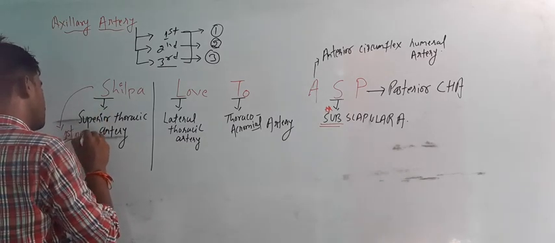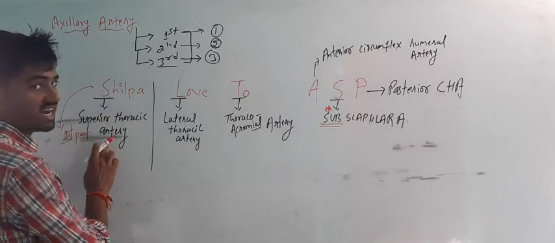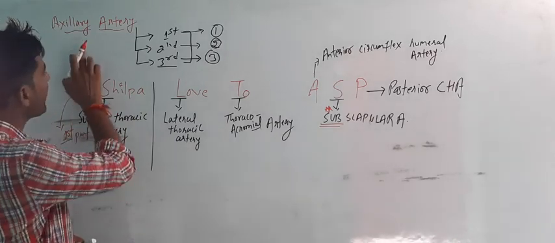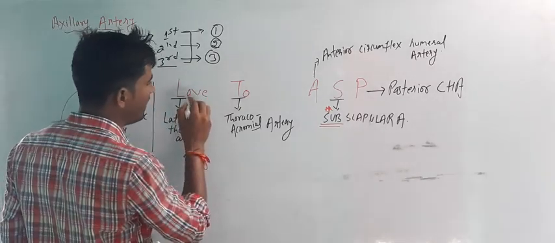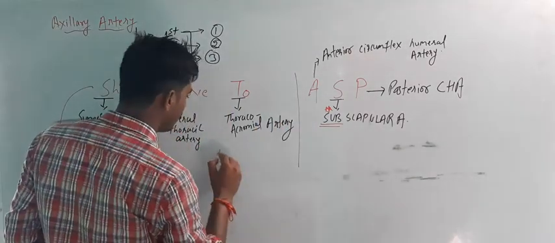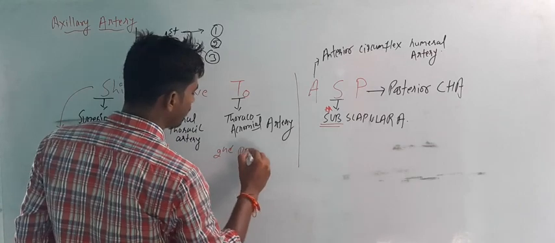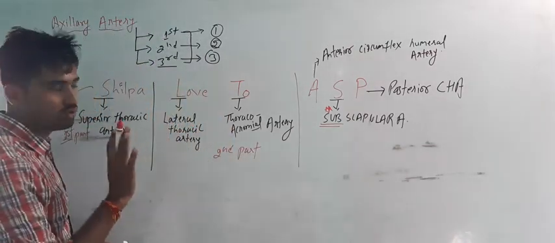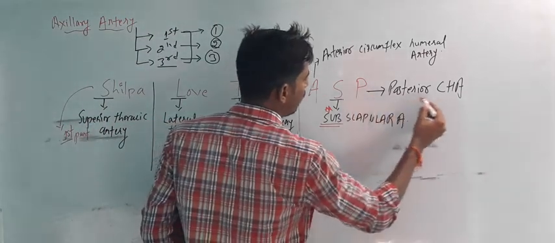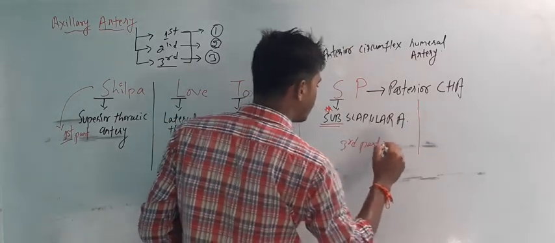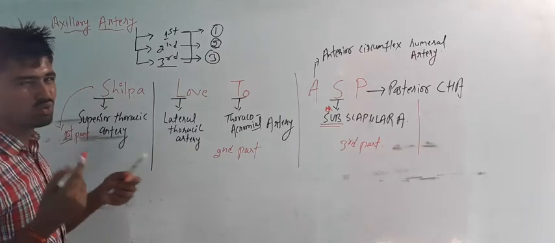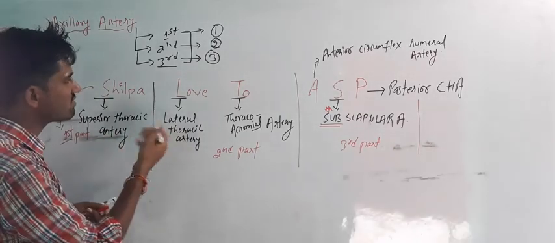The superior thoracic artery arises from the first part of the axillary artery. Here are the two branches: love to, for the second part of the axillary artery. And here, these are the three from the third part. So you don't have to think which is the first, which is the second.